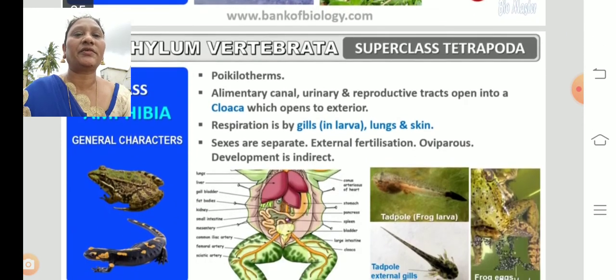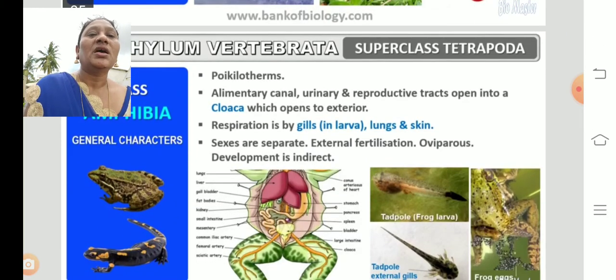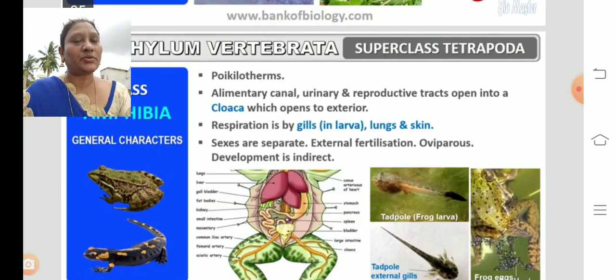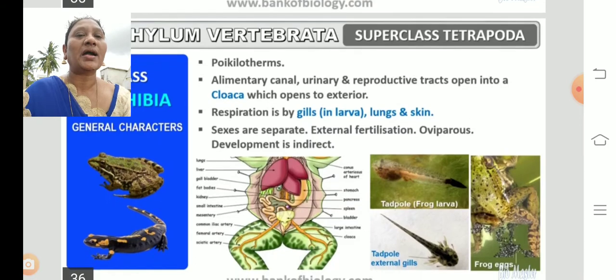Some more characters: they are poikilotherms, which means they change the body temperature according to the environmental condition. Alimentary canal, urinary and reproductive tracts open into the cloaca, which opens to the exterior.